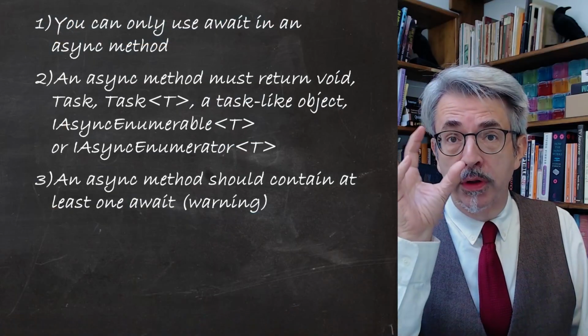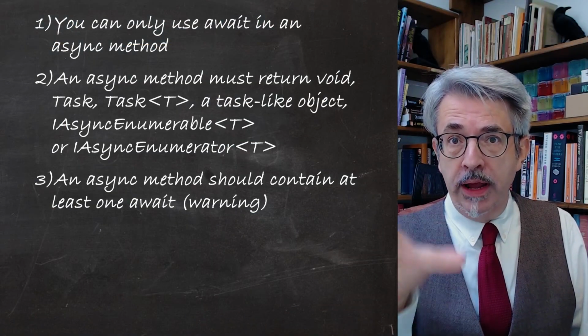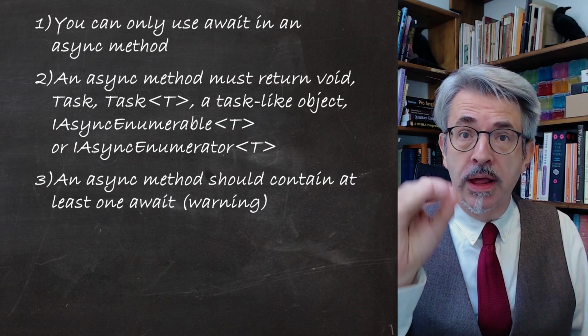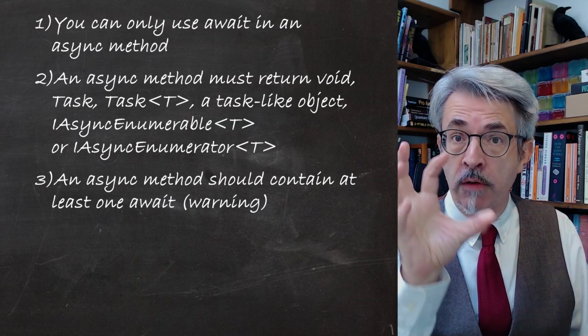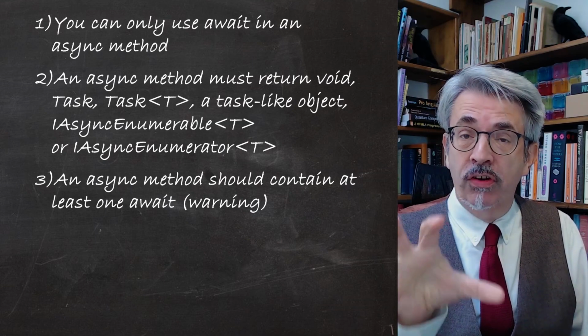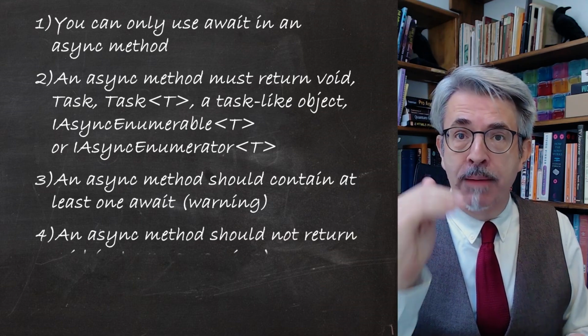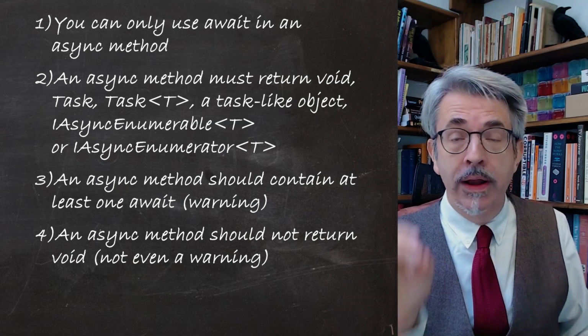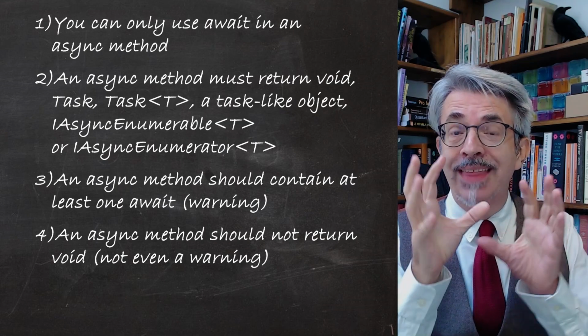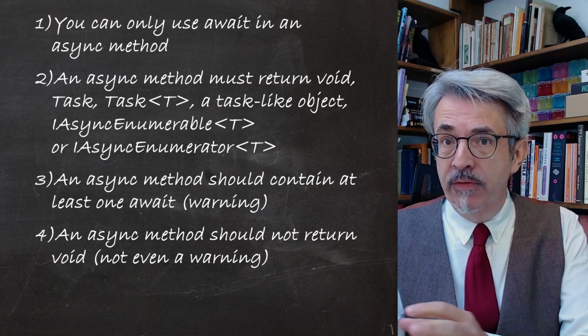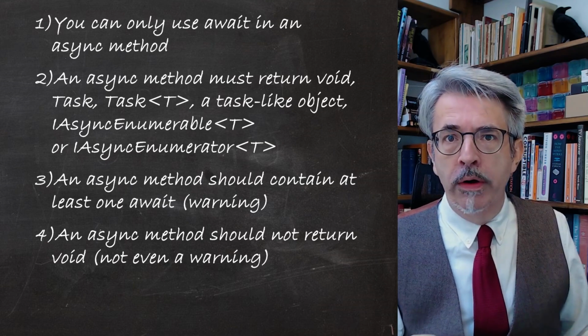The fourth rule seems actually to be in contradiction with the second one, because although the second one says we're allowed to return void from an async function, actually, in all but very, very limited circumstances, it is a bad practice. It doesn't give you a warning even if you do it, but it's generally frowned upon. And that's what we're actually going to be explaining in the second video, so that one we'll just park for now, not worry too much about it.